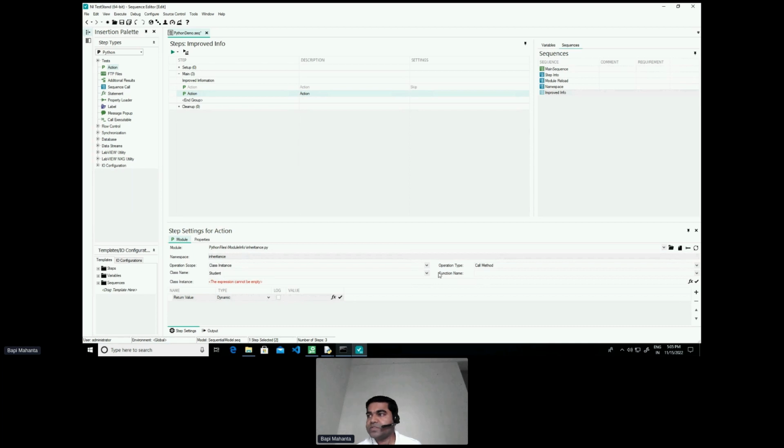So here it's the same configuration. Now, if I see the drop down, it has two functions. The printing person name function comes from the base class of student, and welcome student is the function which is defined in the student class.